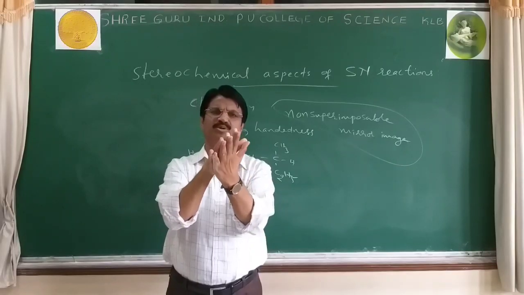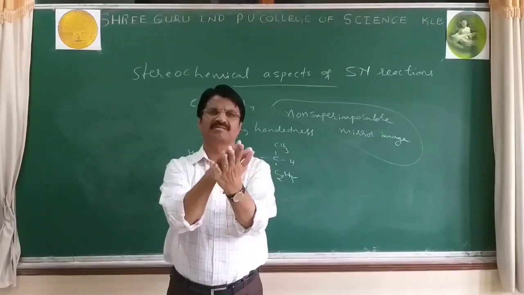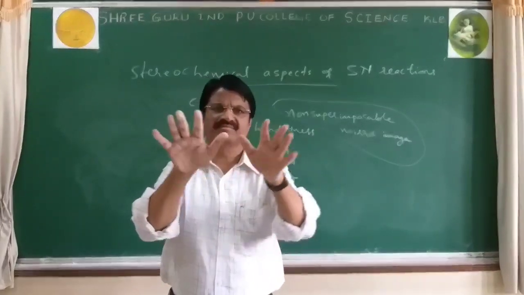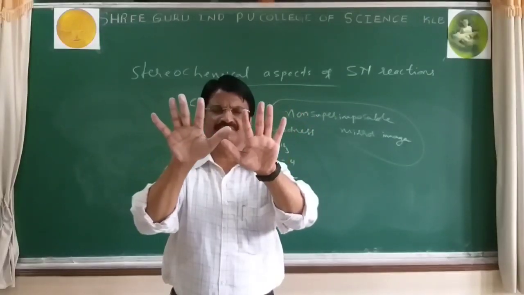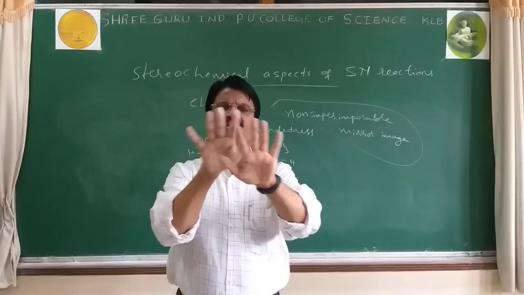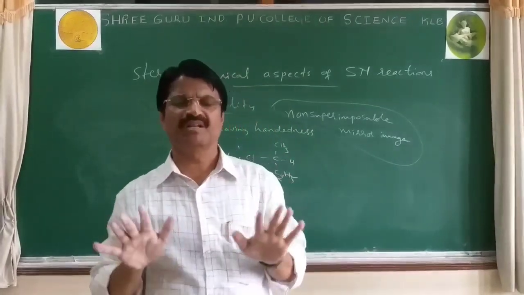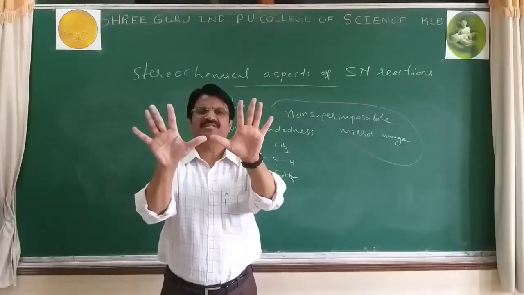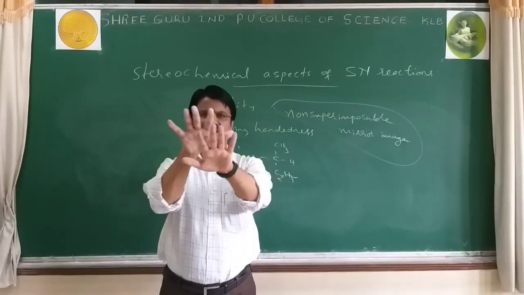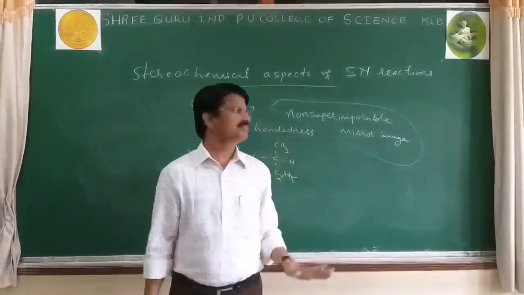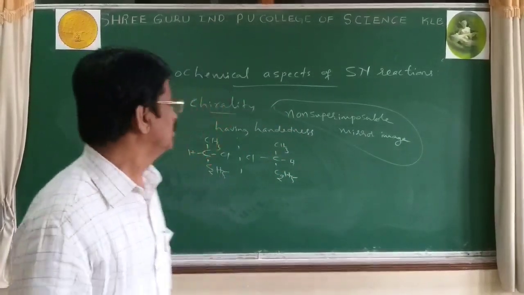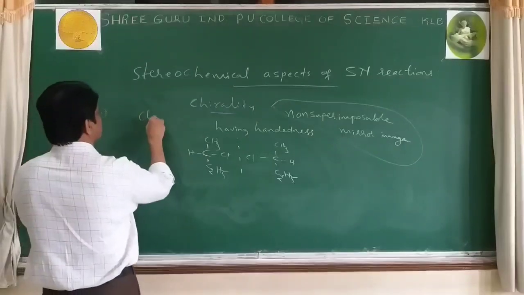This is called superimposable. But these optically active compounds are not like this. You have to show this type. It is called non-superimposable mirror images. These two are mirror images and are not superimposable, and such compounds are said to be chiral molecules.